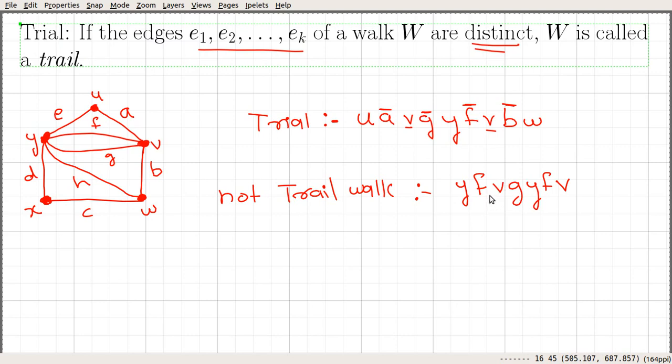If you consider the edges, this F is repeated, so they are not distinct. A walk is said to be a trail if the edges of the walk are distinct.